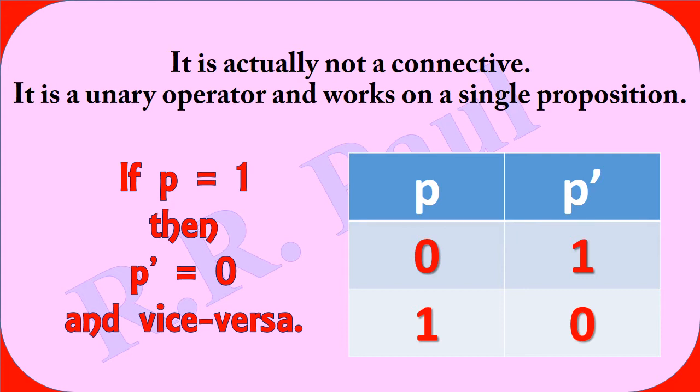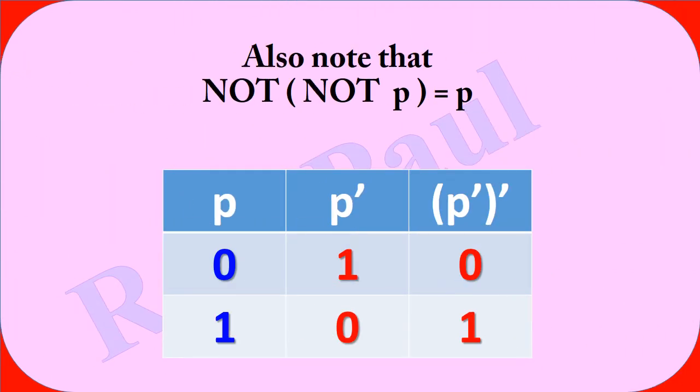So if we are asked to draw the truth table for negation involving P as a proposition, then the truth table is there on the screen. You may also check out this truth table where multiple negation operators are used.